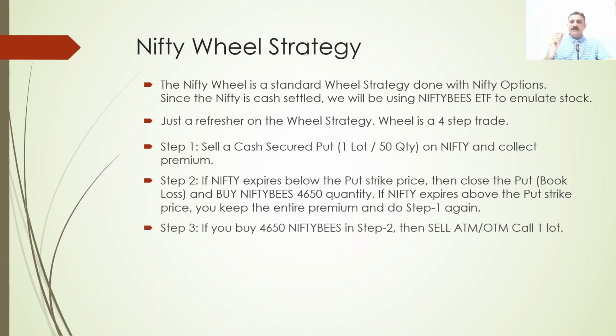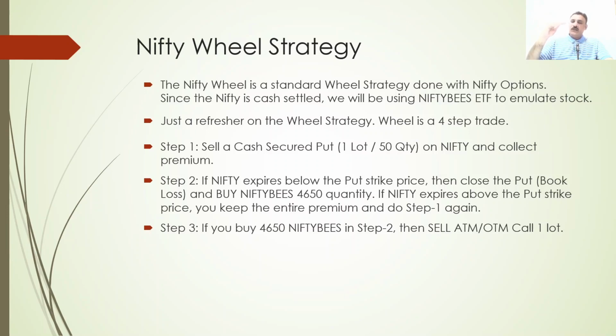Step 3: if the market comes down and closes below your put sell level and you have booked a loss, you will be buying the Nifty Bees. What you need to do against that is sell a higher level call. Consider the market expired at 17,200.